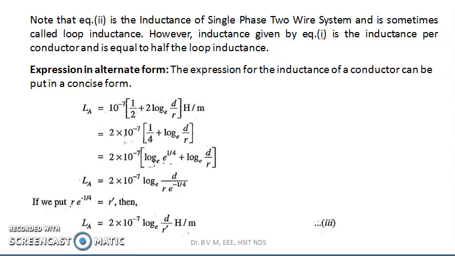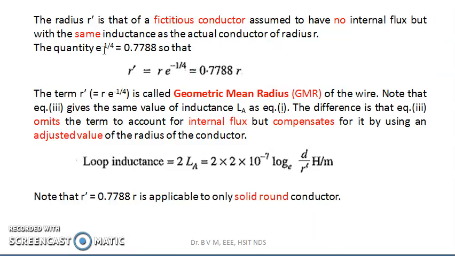And this r dash is the radius of the fictitious conductor, and it is assumed that it does not have any internal flux, but it has the same inductance as that of the actual conductor. Okay, therefore r dash can be written as r into e raised to minus 1 by 4, which is nothing but 0.7788 r. So this is the loop inductance that is given by 4 into 10 raised to minus 7 log to the base e d by r dash.